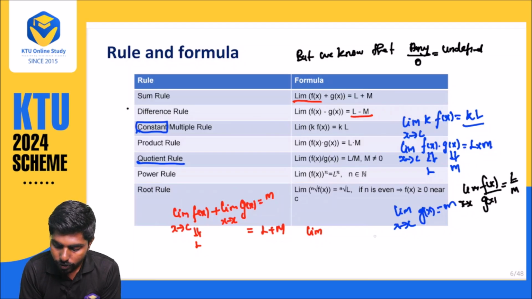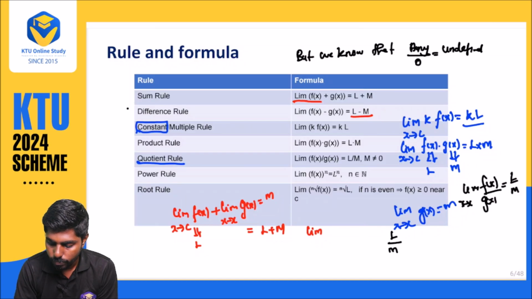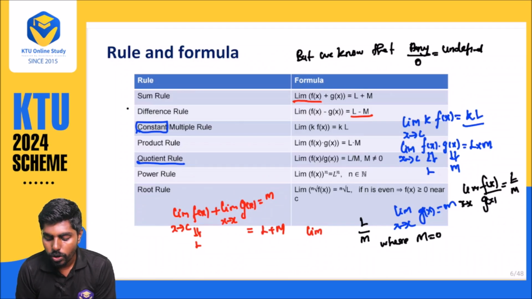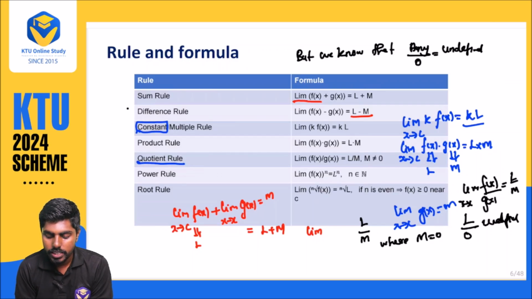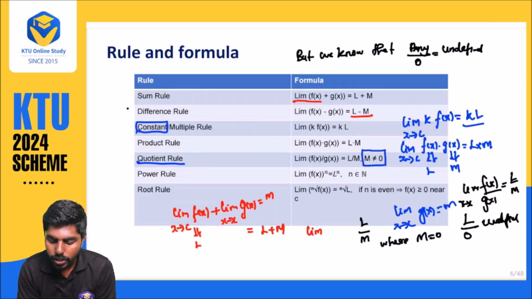So what will happen when M is equal to 0? L divided by 0. L divided by 0 is what? Undefined. So we have a condition that M should not be equal to 0.